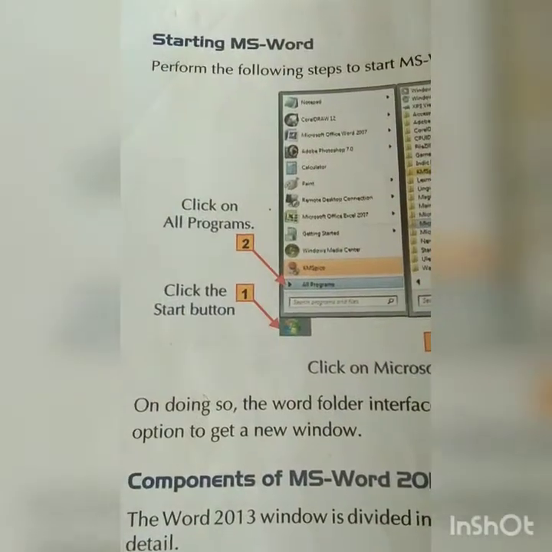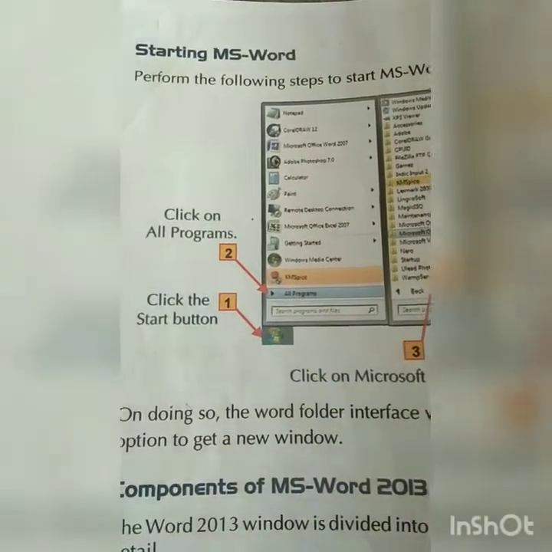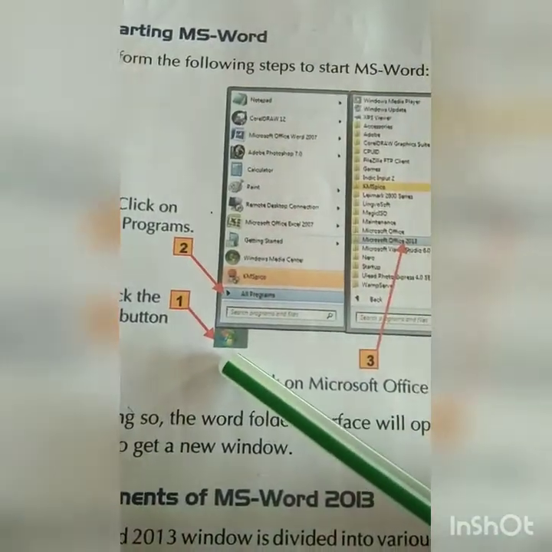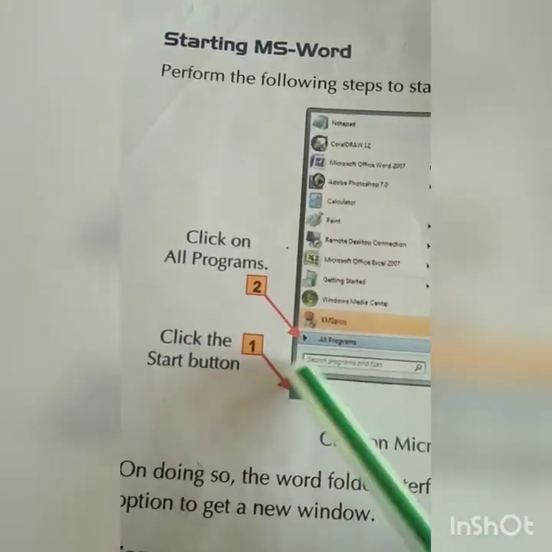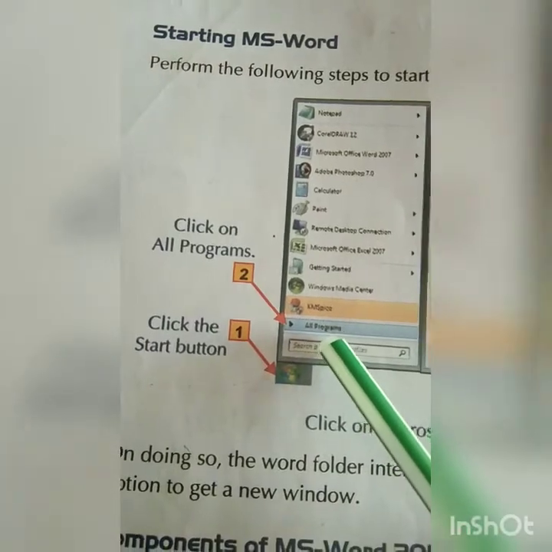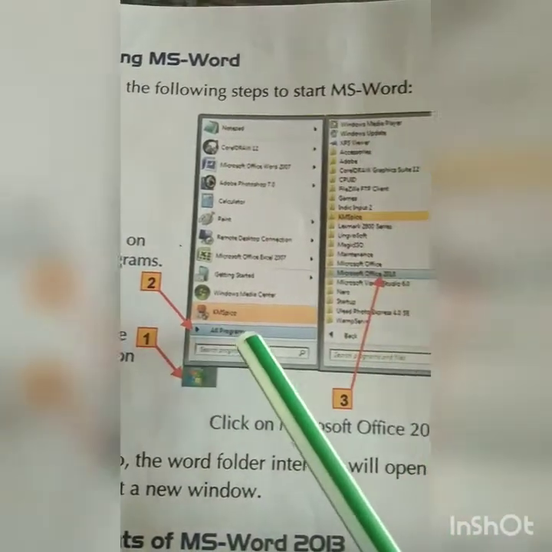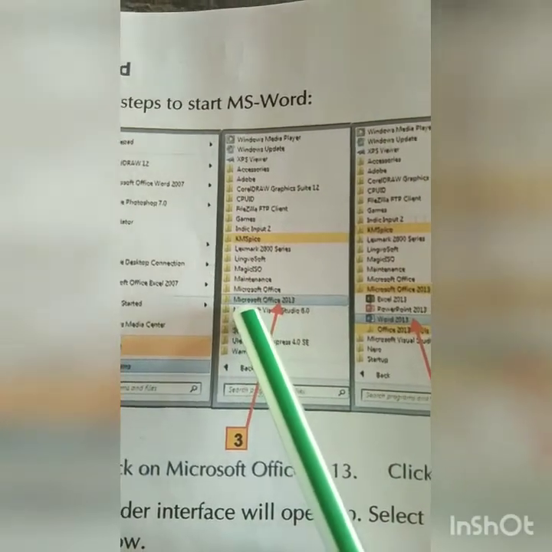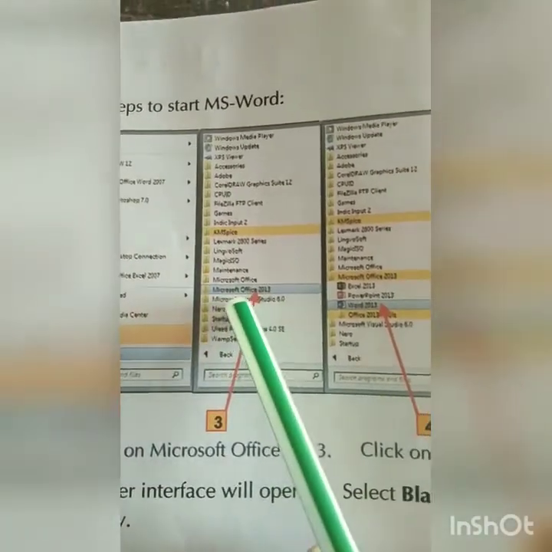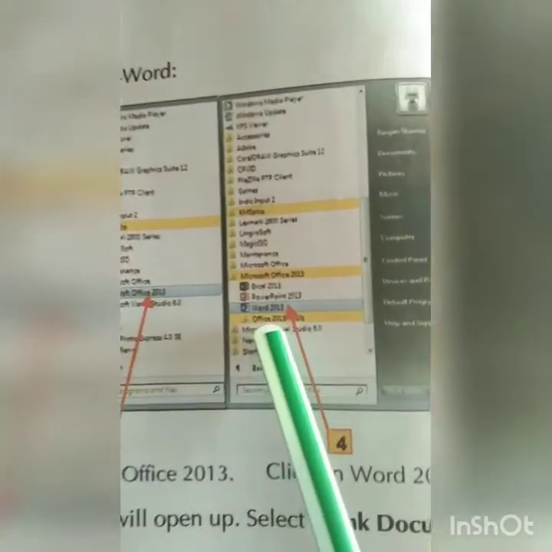Now, how to start MS Word. First of all you need to start your computer. Click on the start button. The second option is all programs. In all programs you are going to click on Microsoft Office, not MS Word but directly Microsoft Office. From Microsoft Office you will see this software.